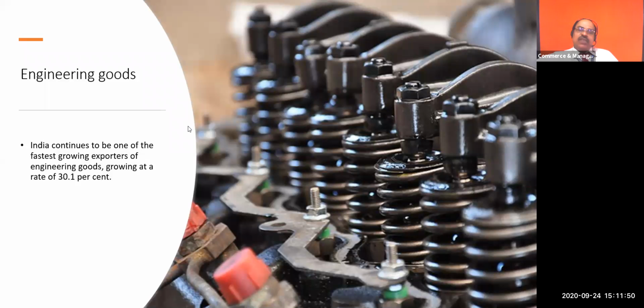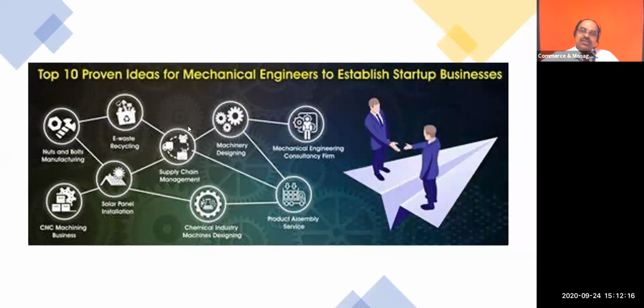If you are a very good engineer, or if you want to recruit an engineer to do a business, join hands. It is very old, but gold. Without these things, we can't survive in regular business. It runs somewhat like a public utility now. A manufacturing sector: you will see the example of Make in India. The Make in India scheme is targeting these engineering goods. You can see that now mechanical engineers are also providing paid consultancy services.